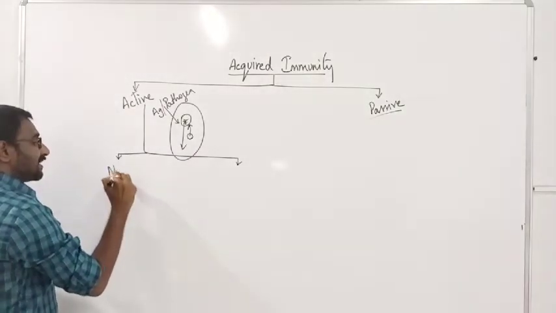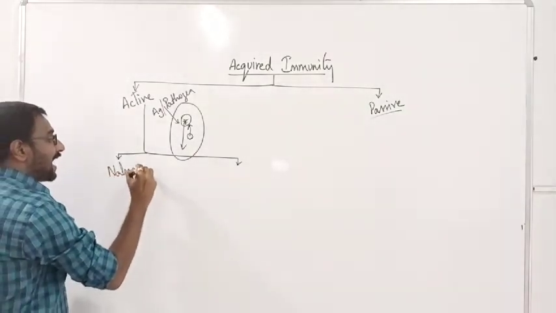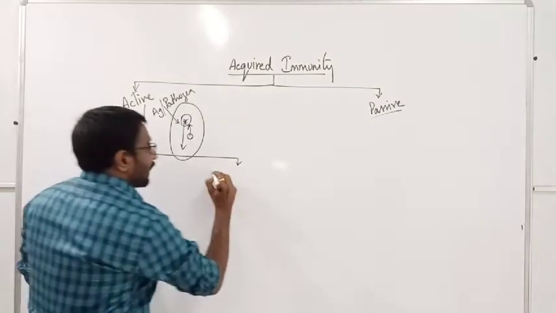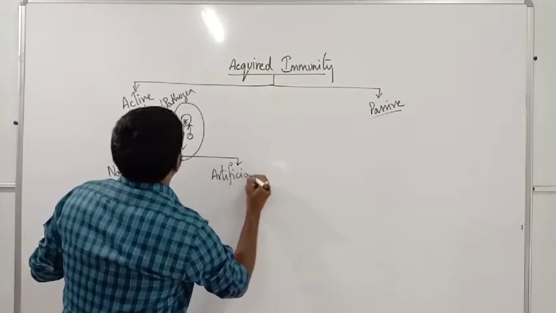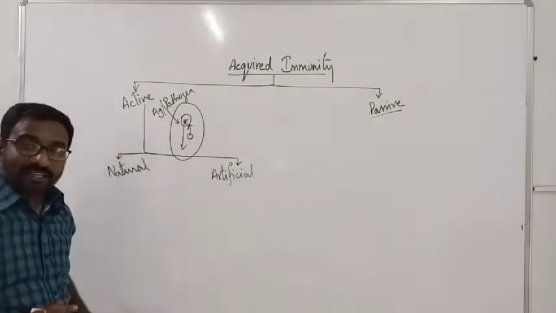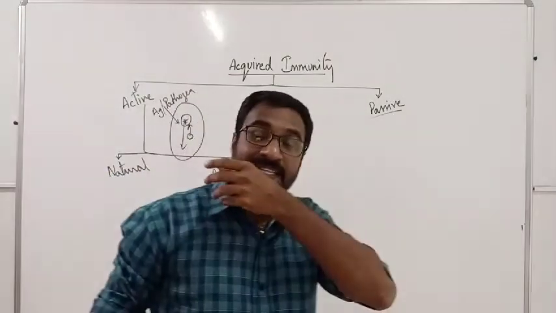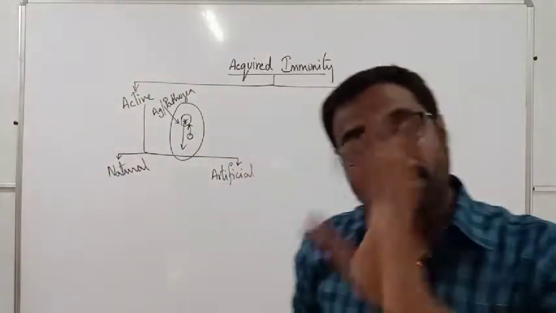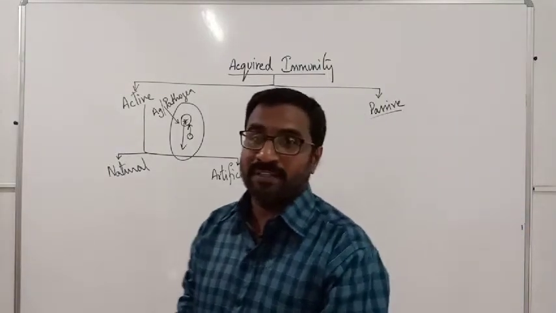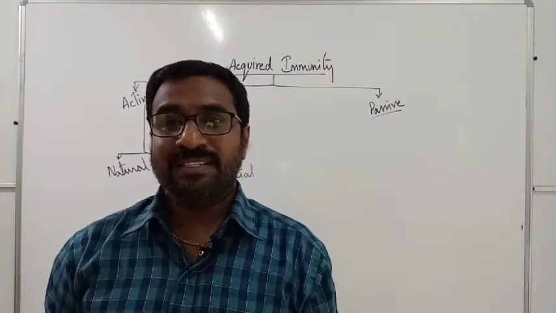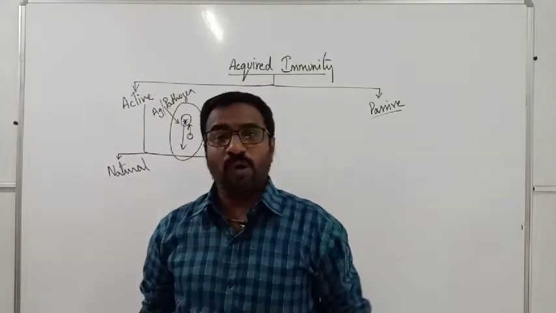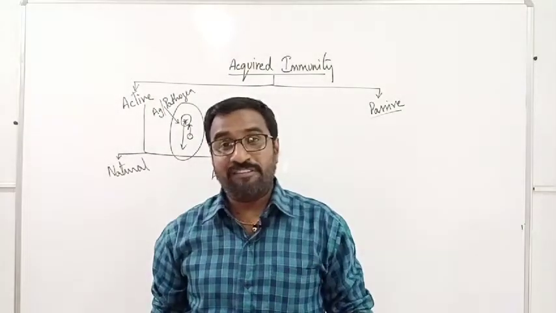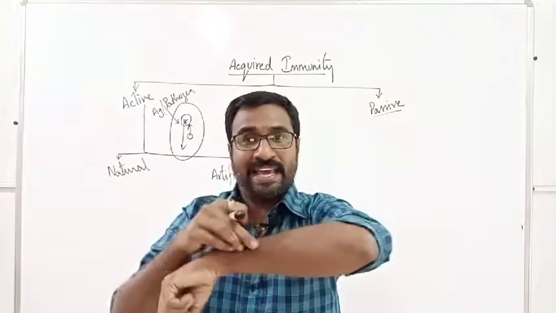It is the natural active immunity and the artificial active immunity. Naturally, how will we get active immunity? That's the most important question. Simple example: you are trying to learn cycle or motorcycle or anything else. You are walking on the road. Whenever you fall, a wound will be there.